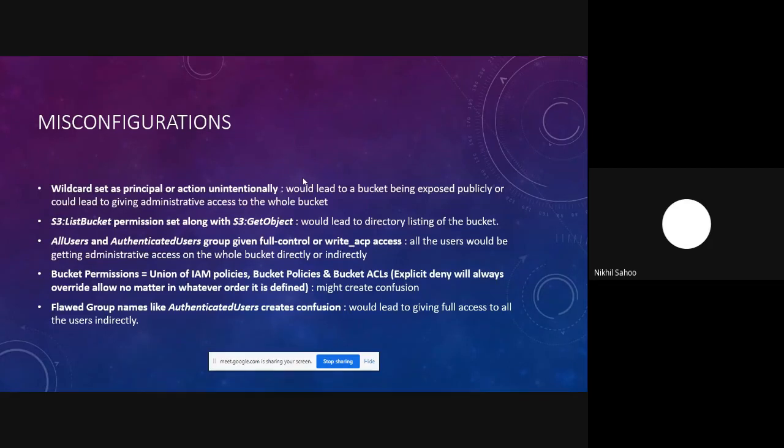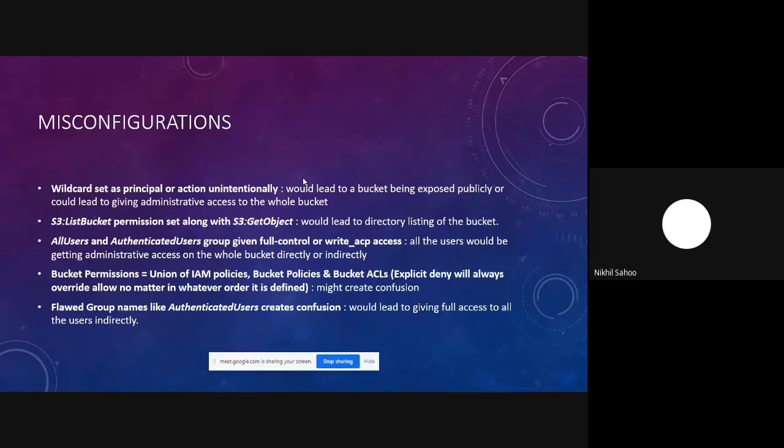And we also have the write ACP access. Even this is risky as well. If you provide only write ACP access to the all users or authenticated users group, it is true that you won't be able to list the buckets, you won't be able to view the objects, you won't be able to perform anything, but you would certainly be able to change the access control list of that particular permission.